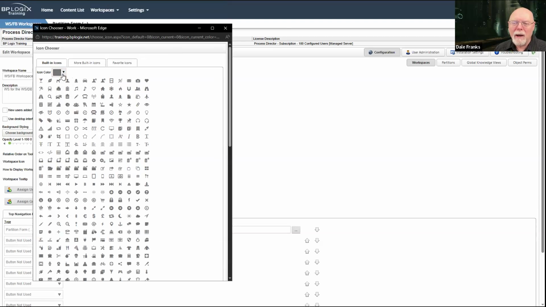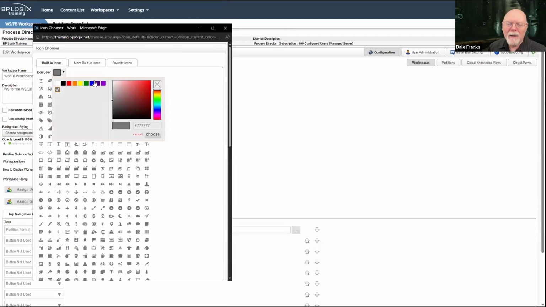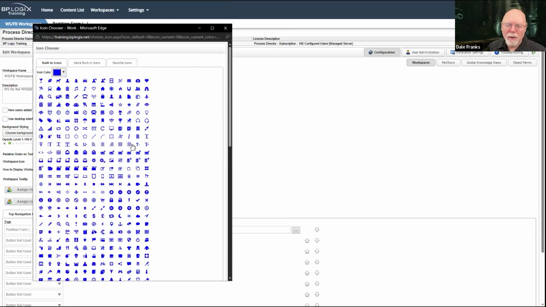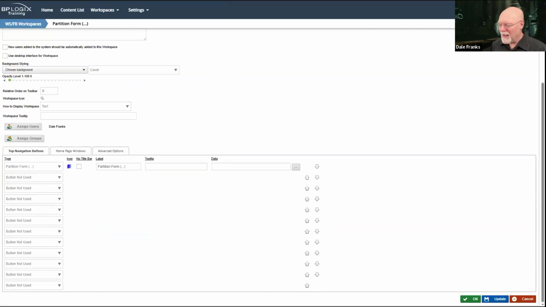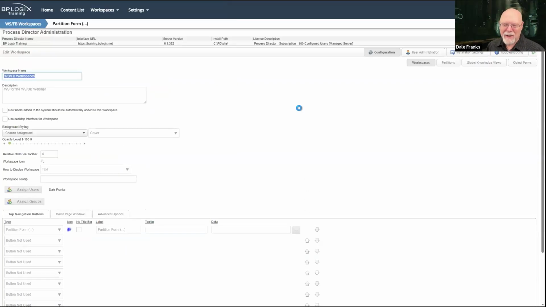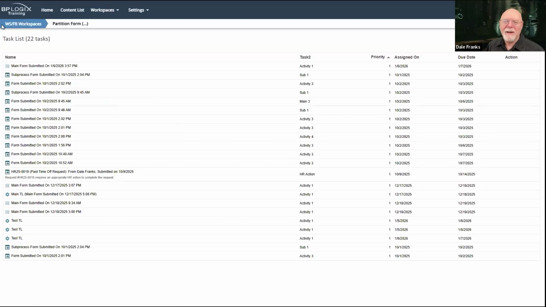So let me just pick a pretty color. Okay, blue. I like blue. And let's see, this is a form. I should probably search for some sort of great icon for a form, but I'm just going to grab something at random, and it's going to be whatever that is. That's now my icon, and I can update my workspace.